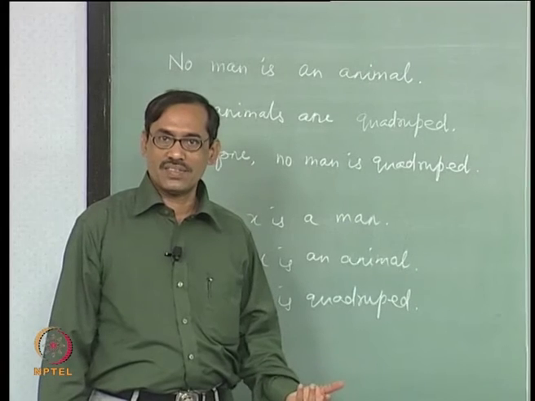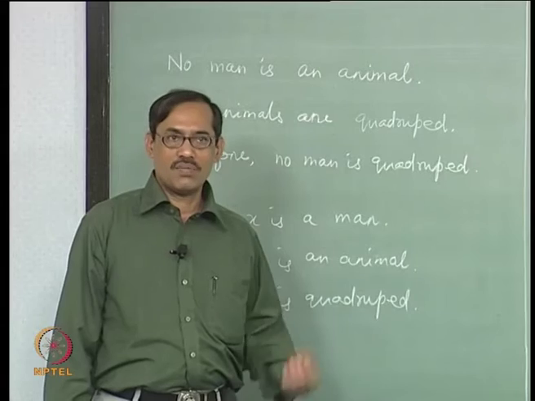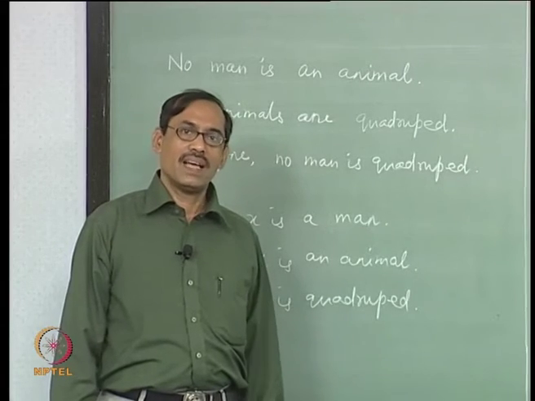So it is not the case that you can find one person or one object which is a man as well as an animal.